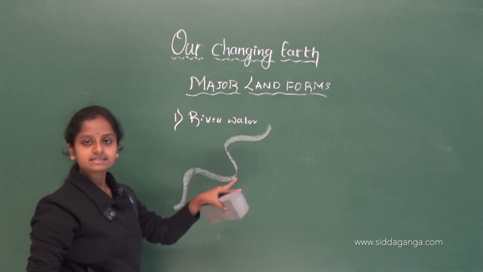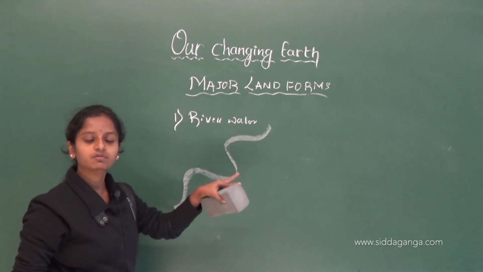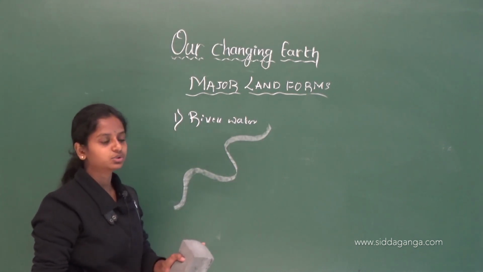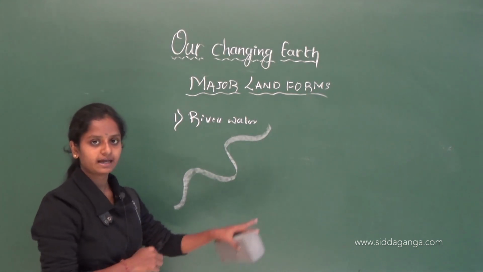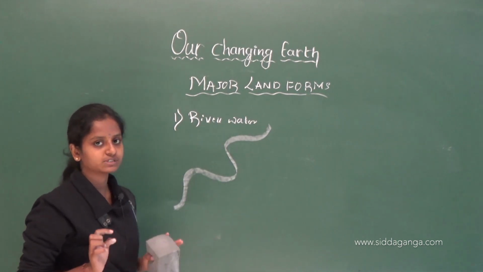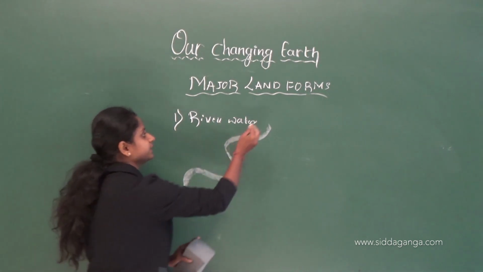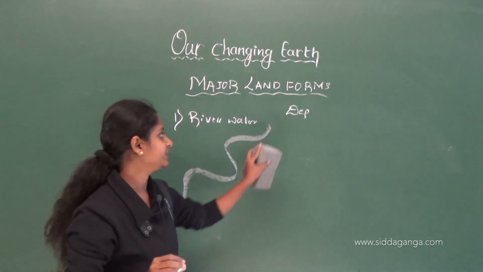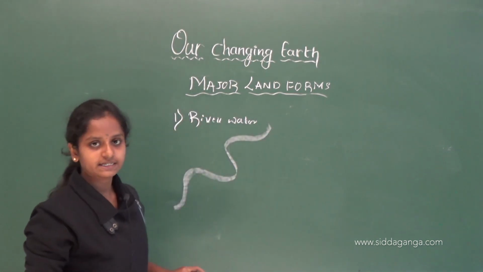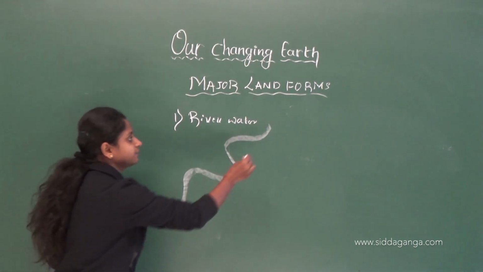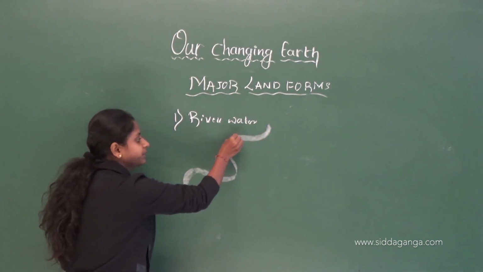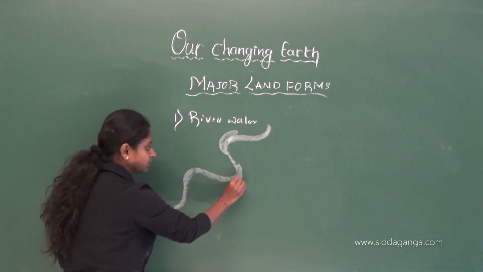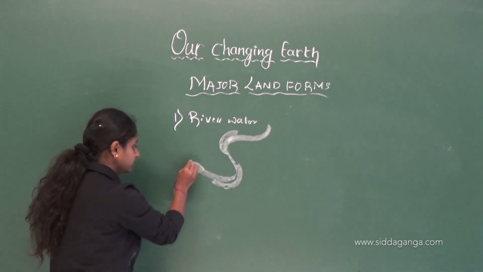As I said already, this river will carry some amount of deposits. The sand and silt which it carries, we call them deposits, or sediments. Let me write it: sediments. Those sediments which this river carries will be deposited here in this bend, or here, like this.